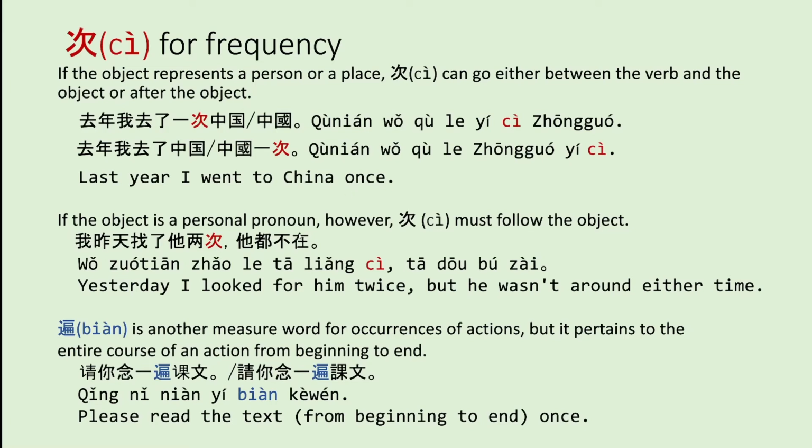If the object is a personal pronoun, 次 must follow the object. So here the personal pronoun is 他, so then you can see that 次 is after it in the sentence structure. So you say 我昨天找了他2次，他都不在. Yesterday I looked for him twice, but he wasn't around either time. 遍 is another measure word for occurrences of actions, but it pertains to the entire course of an action from beginning to end. So if you wanted to use 遍 in a sentence, you could say something like 请你念一遍课文. Please read the text from beginning to end once.